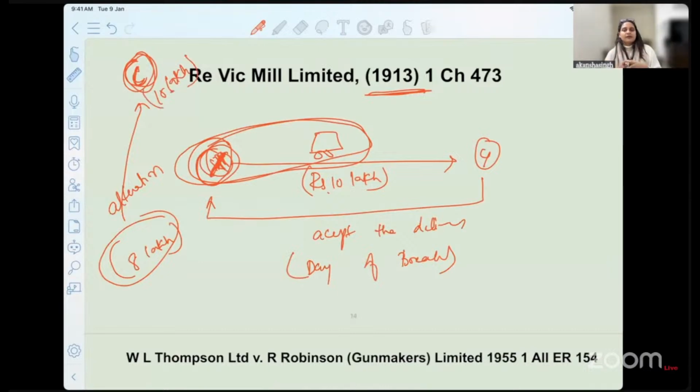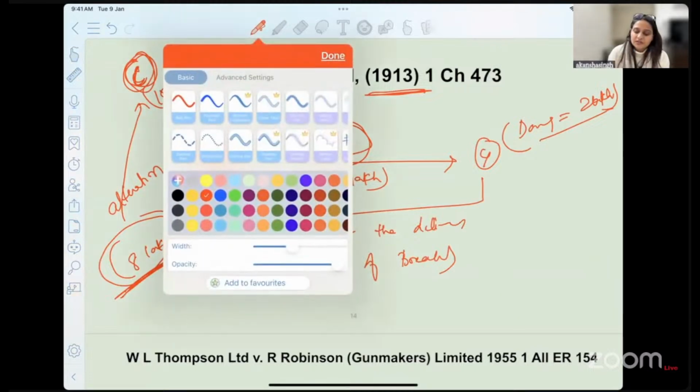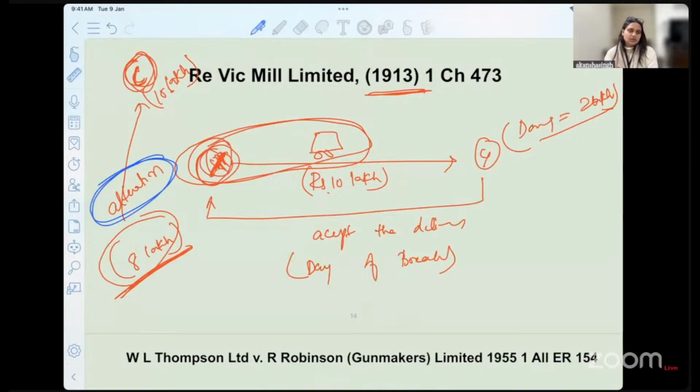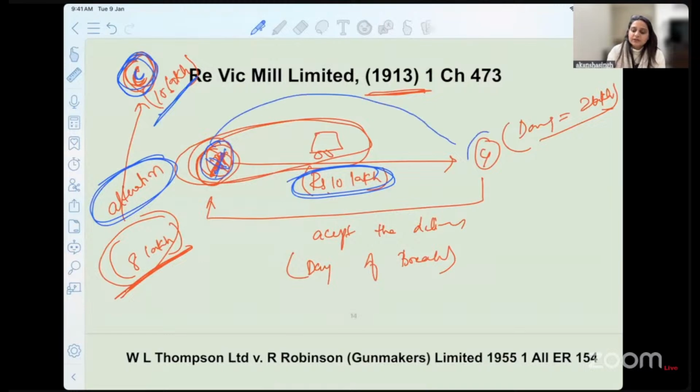Now this gets complicated, right? If he would have sold it at 8 lakh of rupees, it would have been very easy for us to comprehend that the damage has been of 2 lakh of rupees. But the facts have changed. He makes certain alterations. So the first important point is he has done certain alteration. Then there is a third party who has come into the picture, who has shown interest, who has bought the car at the same price. But in that given situation, will X be getting any compensation from Y or not? What do you think should happen here?